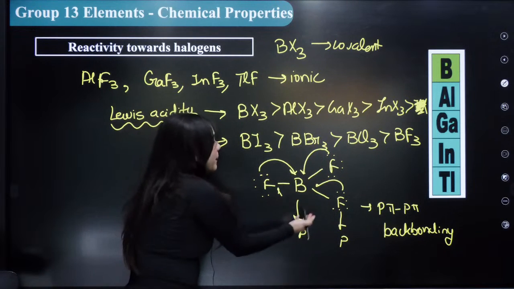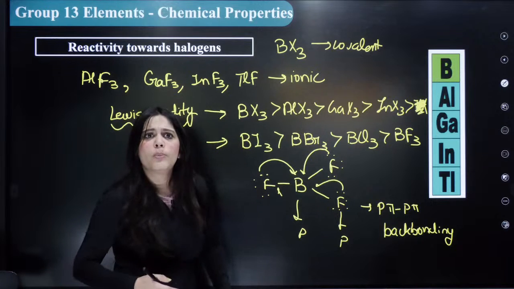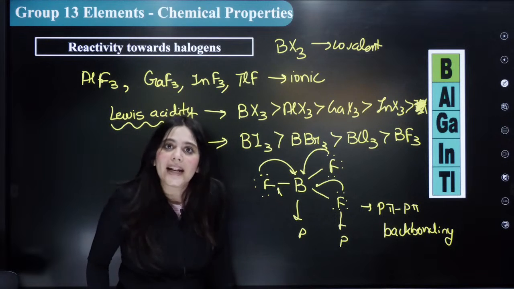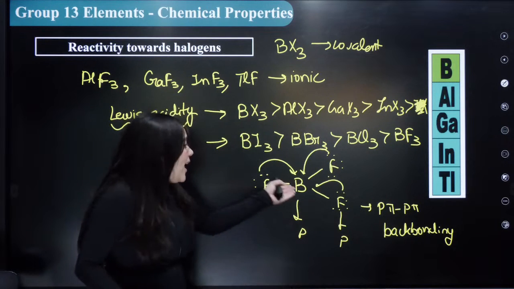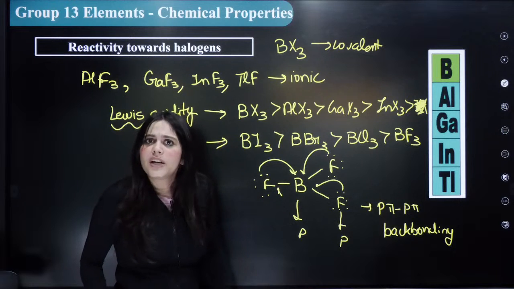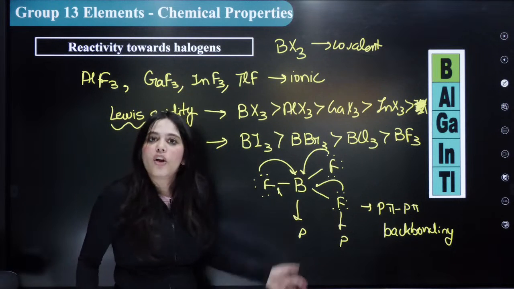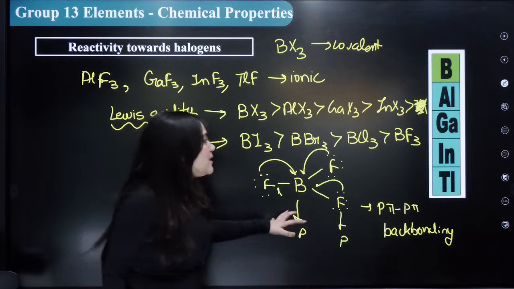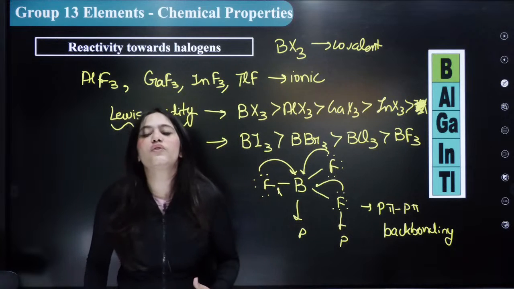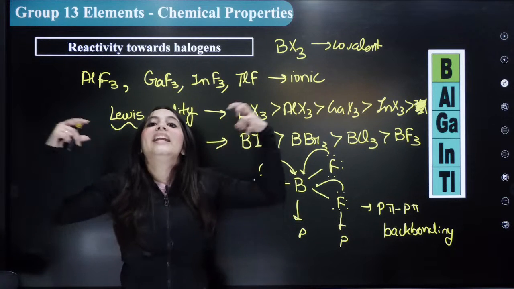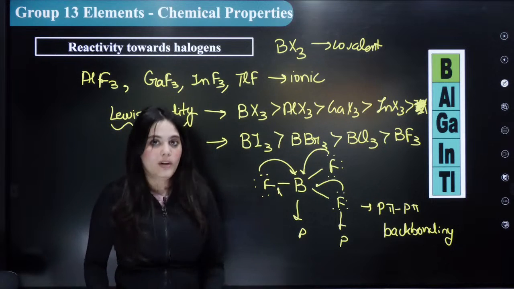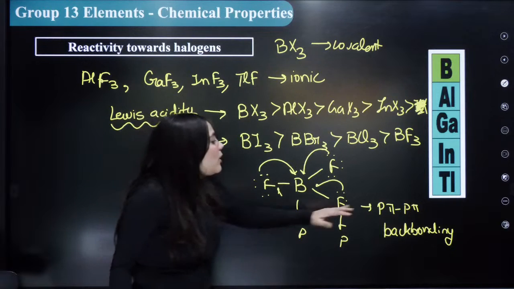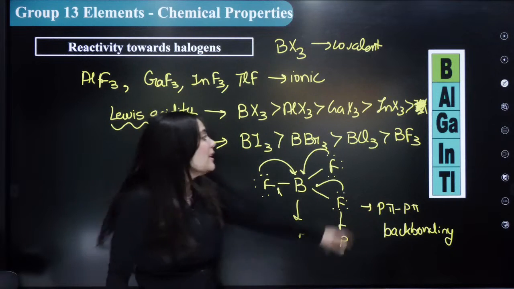So therefore, the fluorine is already giving electrons to boron, and boron was what? Electron deficient. So that electron deficiency is getting cured by the fluorine. So hence, it is no longer electron deficient, right? Because fluorine is giving its electrons to the boron. Hence, this is the least Lewis acid. What is the condition for Lewis acidity? That it should be an electron deficient molecule. But here the electron deficiency is getting reduced by the fluorine atom due to the p pi back bonding. Hence, it is the least Lewis acidic.